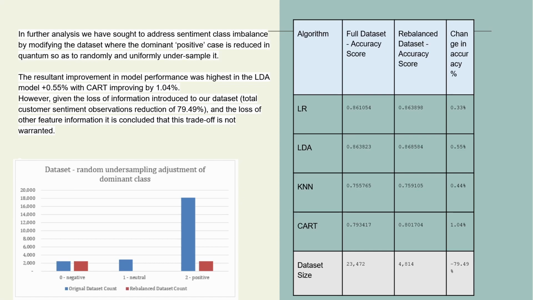The resultant improvement in model performance was highest in the linear discriminant analysis model, plus 0.55%, and the decision tree classifier, improving by 1.04%. However, overall, on balance, given the loss of information introduced into the dataset, with total customer sentiment observations being reduced by 79.5%, and the loss of other feature information, it is concluded that this trade-off is not warranted.